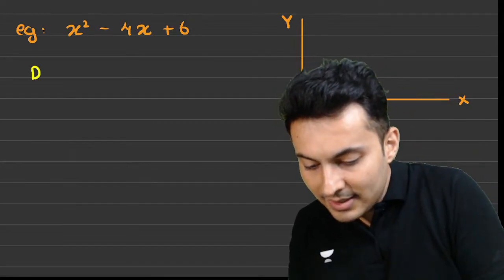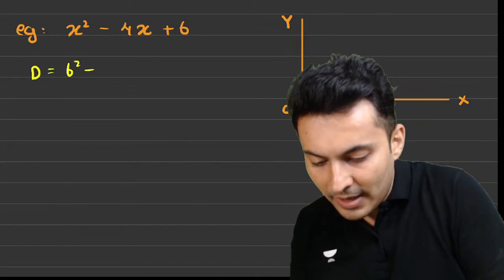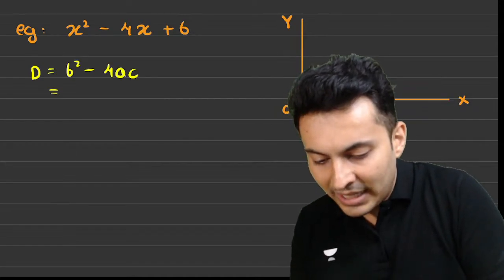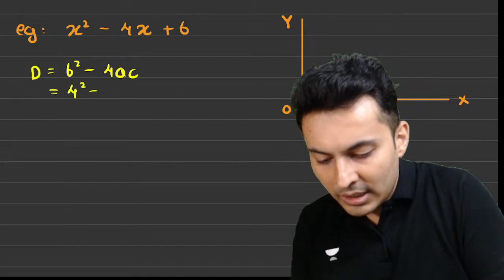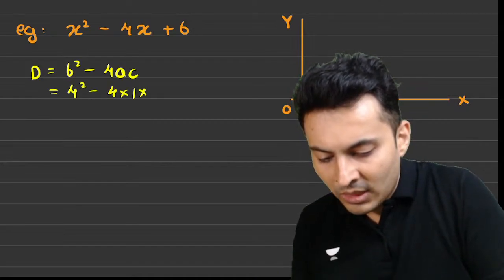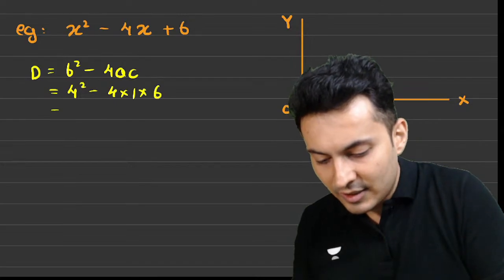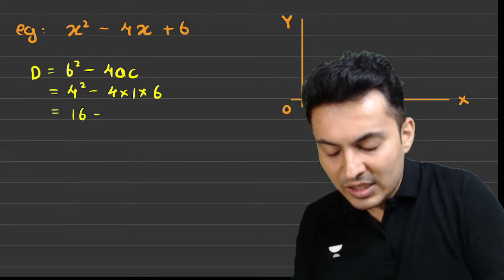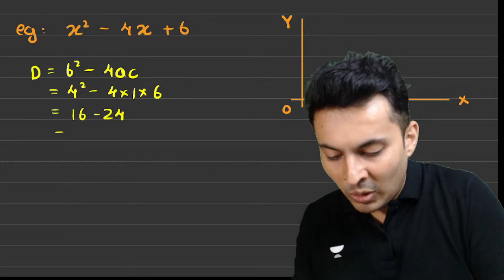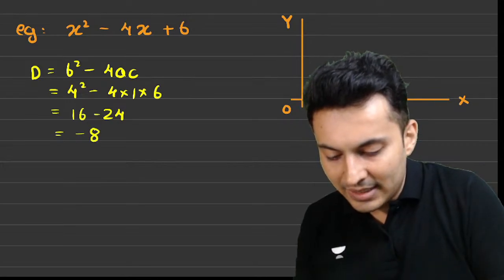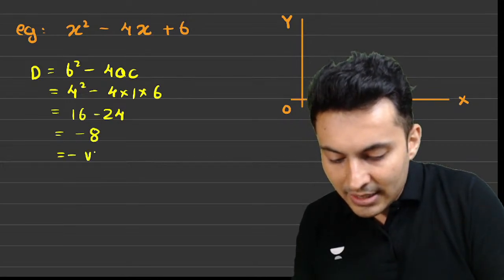Now, if you check the discriminant for this, which is b square minus 4ac, my dear students, b over here is 4, a is 1, and c is 6. 4 square is 16, 6 4s are 24. The answer is minus 8, which is negative.